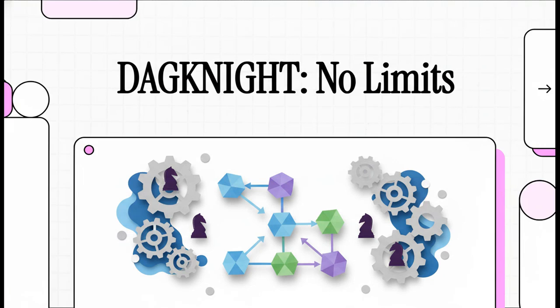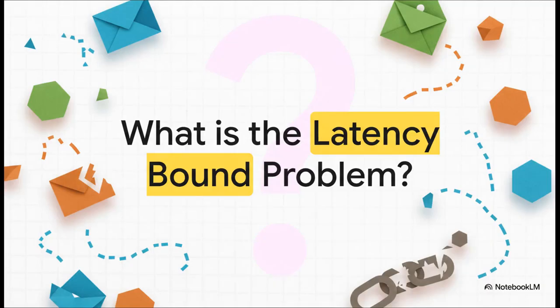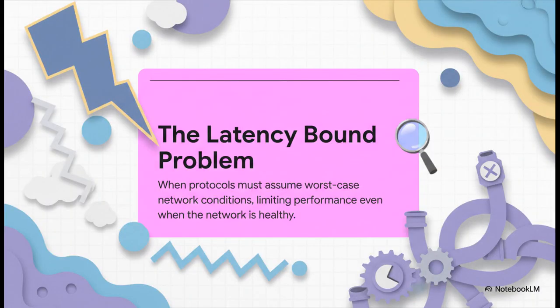So let's get right into it. We're looking at DAGKNIGHT, a consensus protocol that claims to have no limits. But to really get what DAGKNIGHT does, you first have to understand the problem it's built to solve. You see, most protocols have to plan for the absolute worst network conditions.